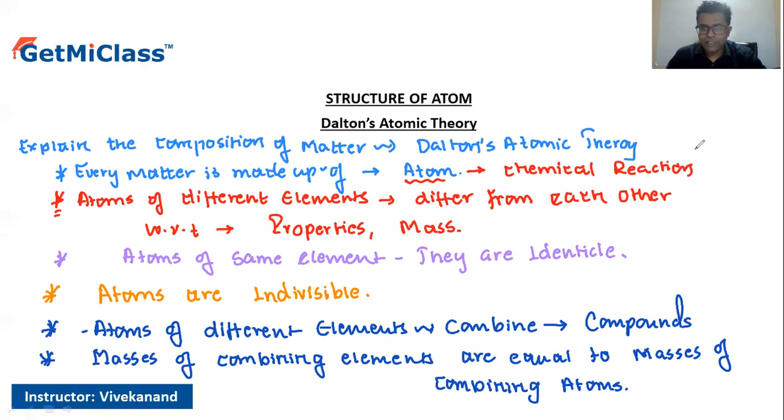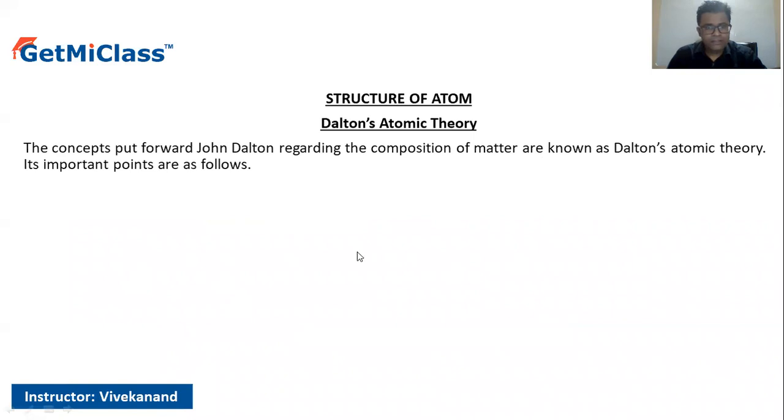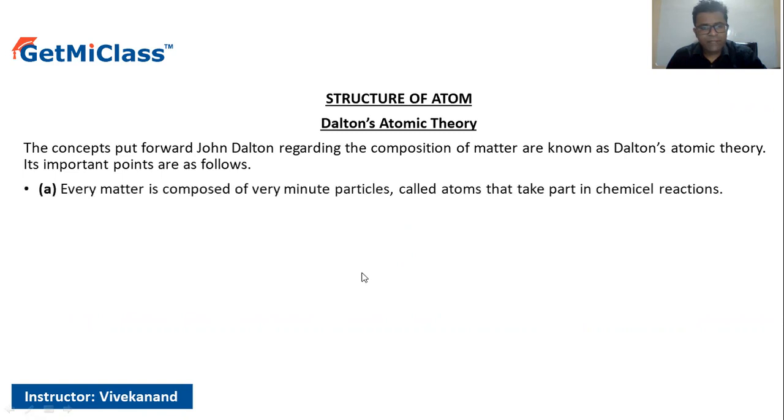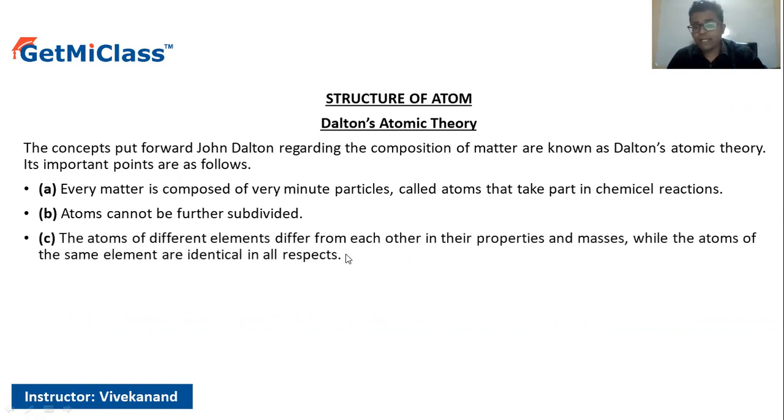So let's take a look at all of these one by one. The concepts put forward by John Dalton regarding the composition of matter is known as Dalton's atomic theory. Its important points are: the first point, every matter is composed of very minute particles, and these are called atoms, which take part in chemical reactions. The atoms cannot be further subdivided. The atoms of different elements differ from each other with respect to the properties and masses.